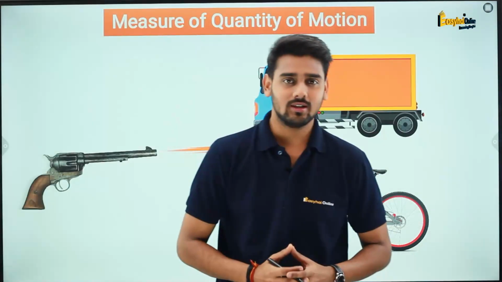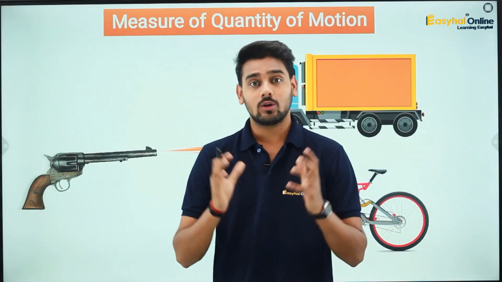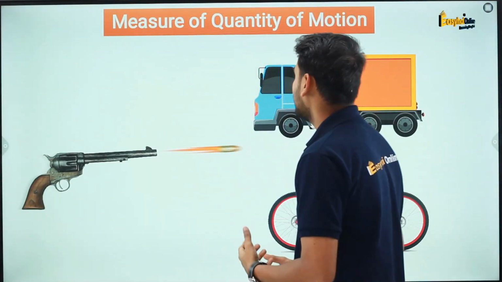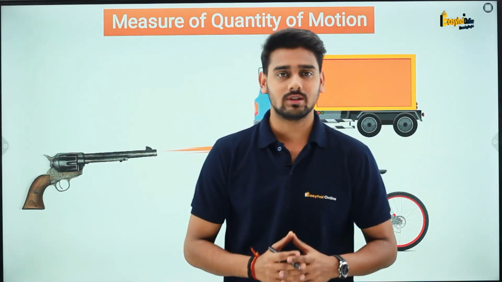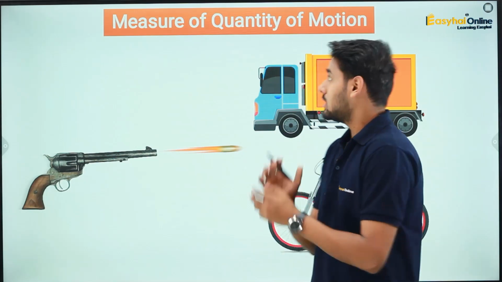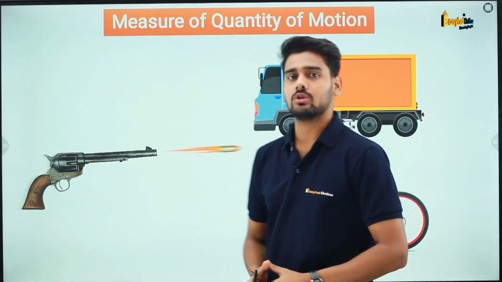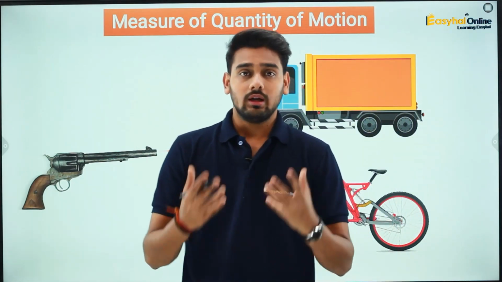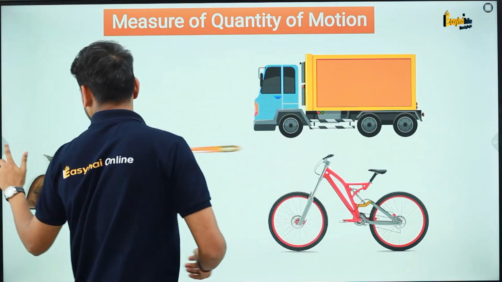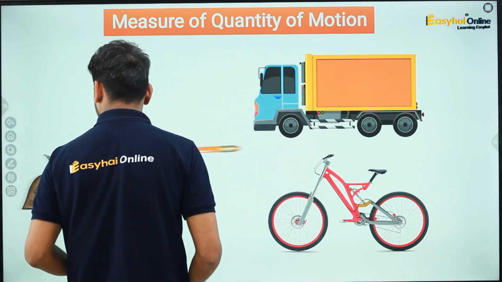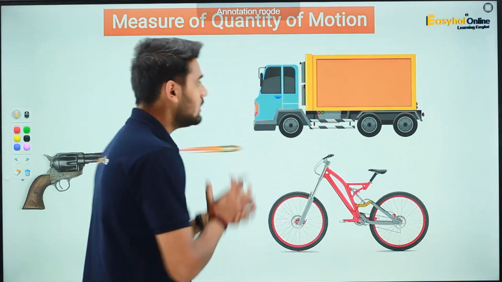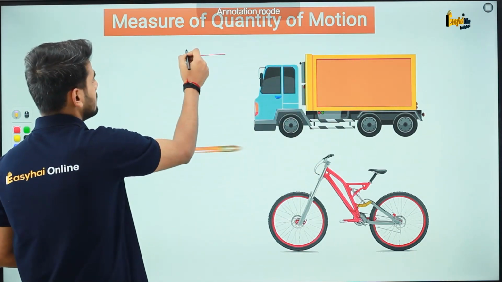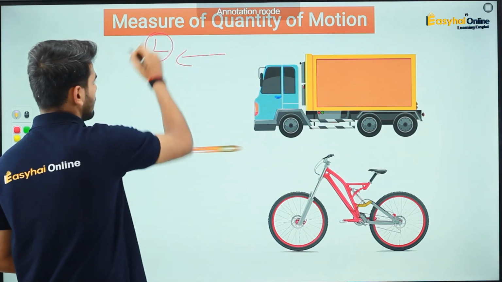So here we are going to begin with the measure of quantity of motion. All right. Now, in this case, first of all, let us consider two examples. Here I have a truck and then there is this bicycle, and both of these things are moving in this left direction.